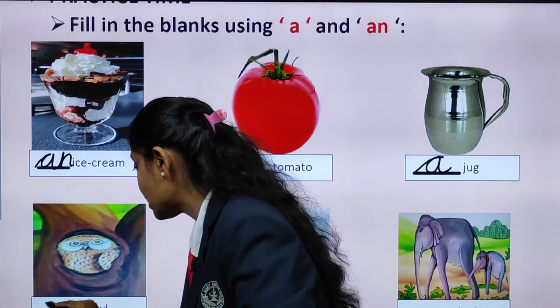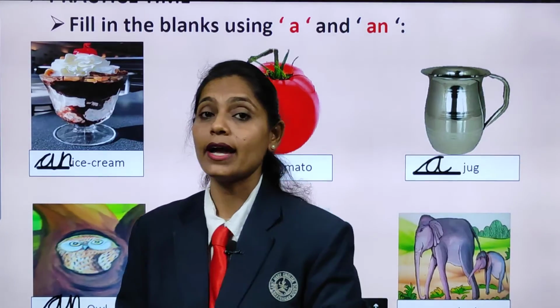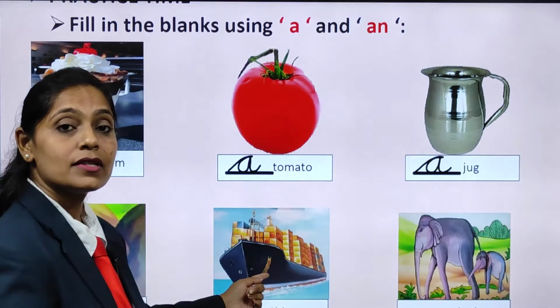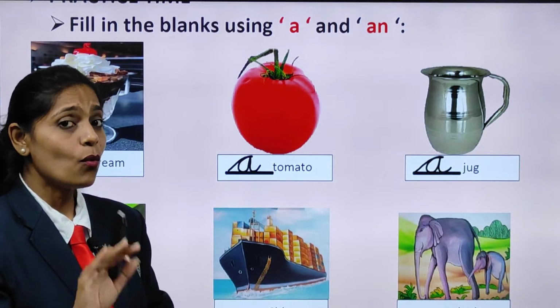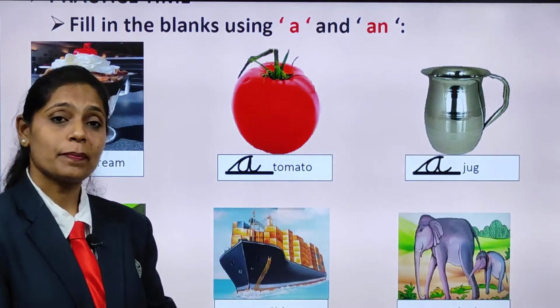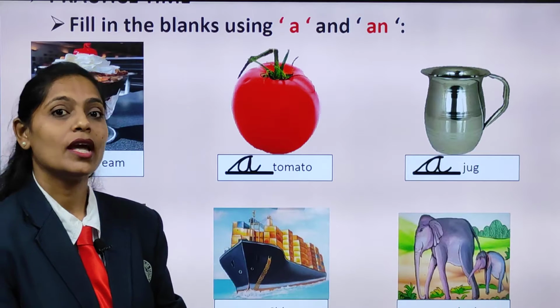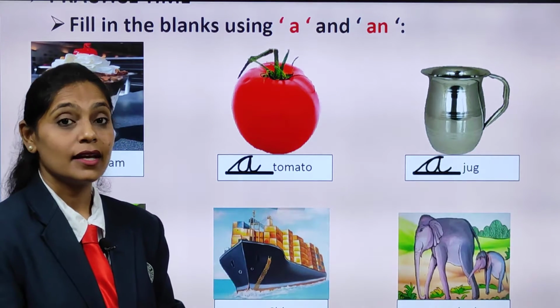So, come on, all of you write here. An owl. What will we write? An owl. Now, look here. See this picture. What is it? Yes, it sails in the water. It is a ship. Just look at the initial sound. What is the initial sound? Correct. S.